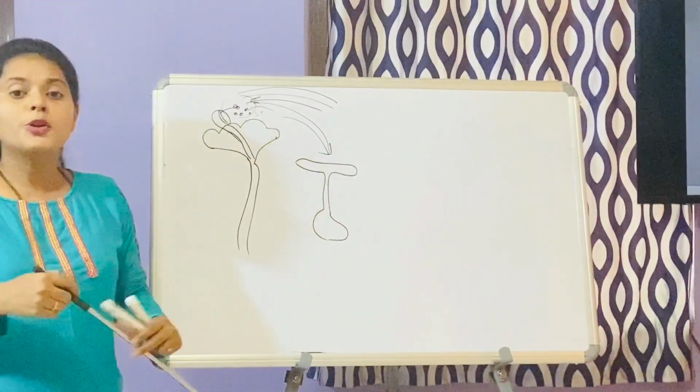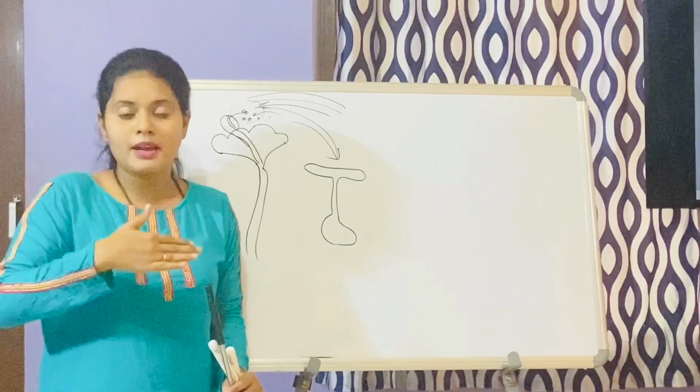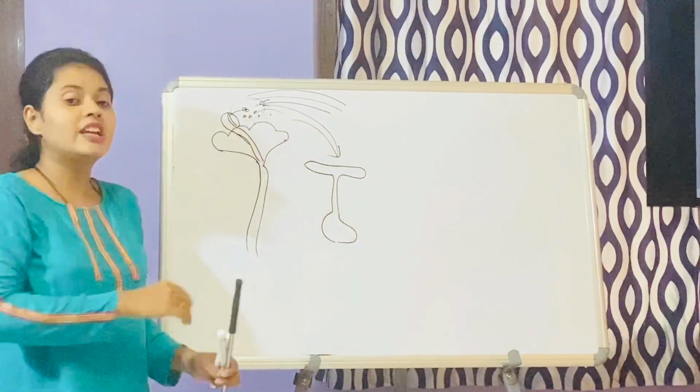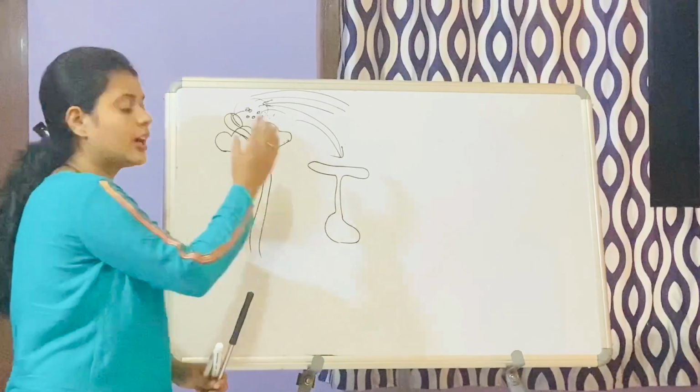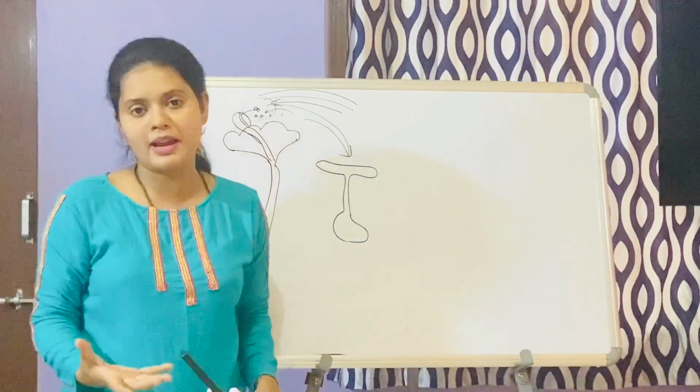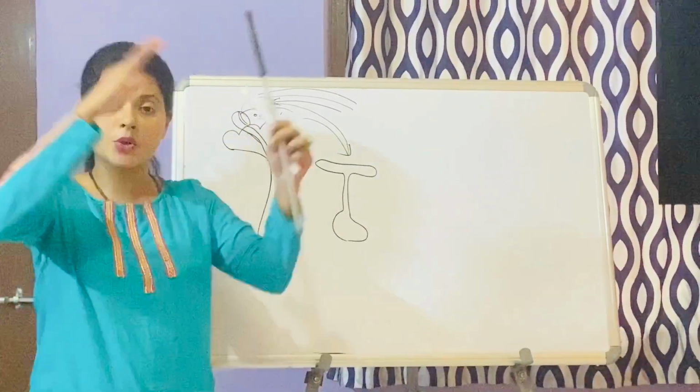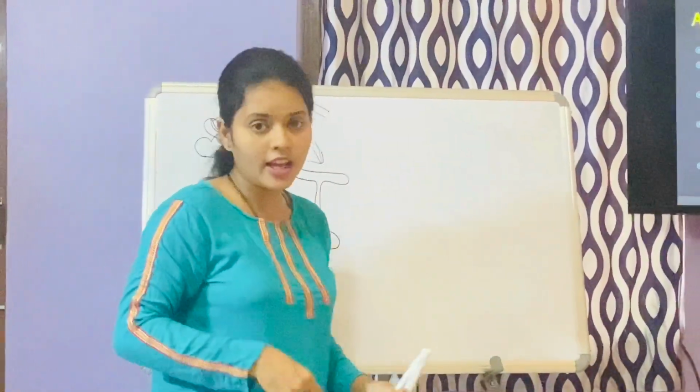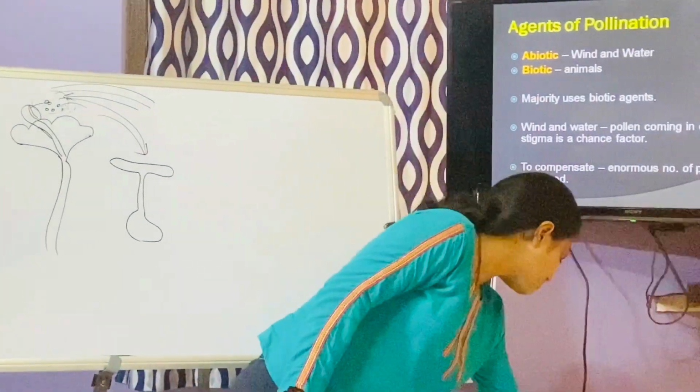In order to compensate for these abiotic problems, the pollens are released in large numbers compared to the number of ovules or female gametes. So pollens will be produced in thousands compared to the female gametes.